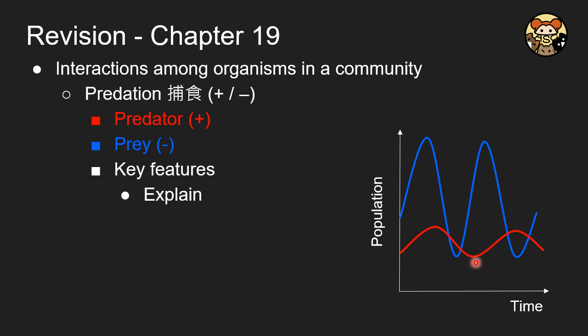And here is the characteristic curve describing their relationship. You have to be able to notice a few key terms. Usually the prey will have a larger number than the predators, and the pattern is some kind of overlapping. However, the predators' curve is lagged behind, which means that the peaks of the predators are a little bit skewed to the right. That is, comparing this region and this region, the red one is a little bit to the right, and you have to explain the reason.